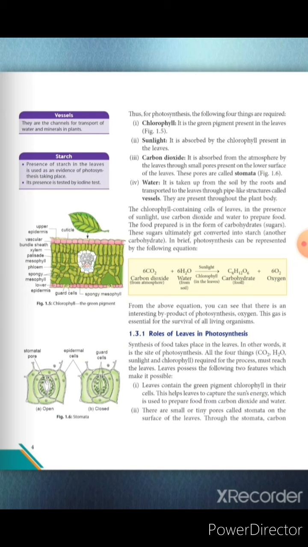And next is water. It is taken up from the soil by the roots and transported to other parts of the plant with the help of vessels. Vessels are pipe-like structures.